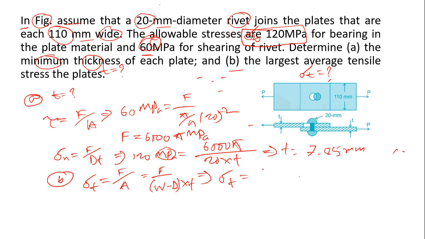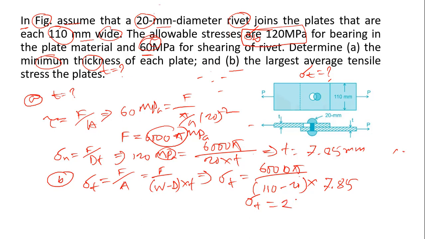So we have to calculate the tensile stress: F equals 6,000 pi divided by (110 minus 20) into the thickness 7.85. Then automatically we get the tensile stress, 26.67 megapascal. I think it's clear to you.